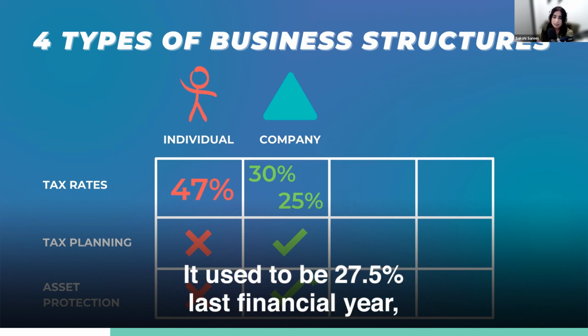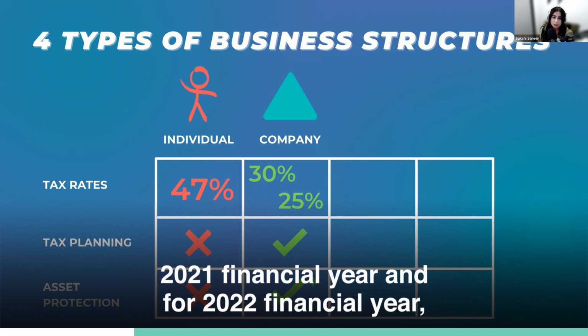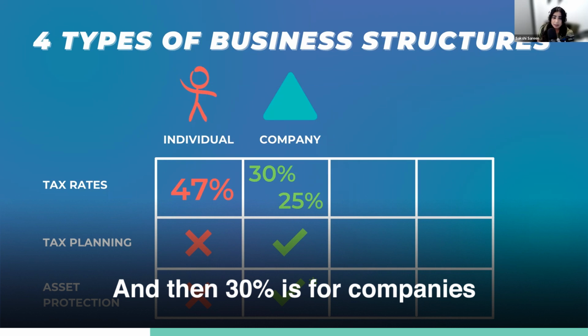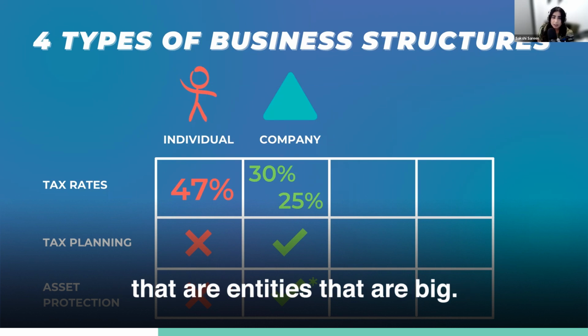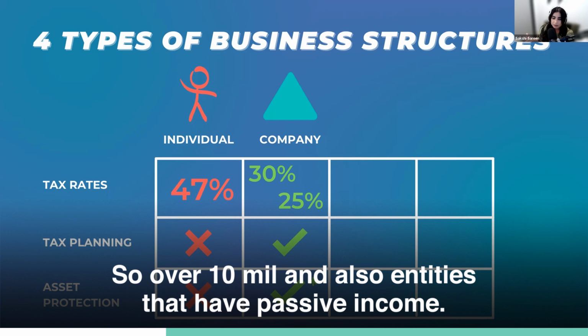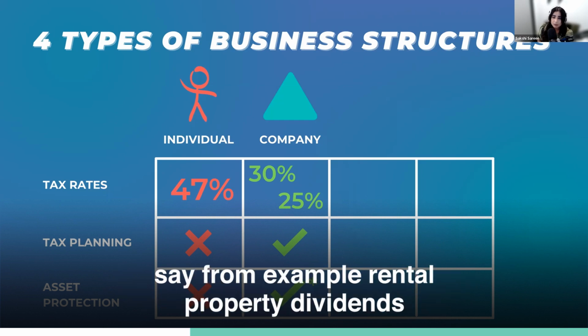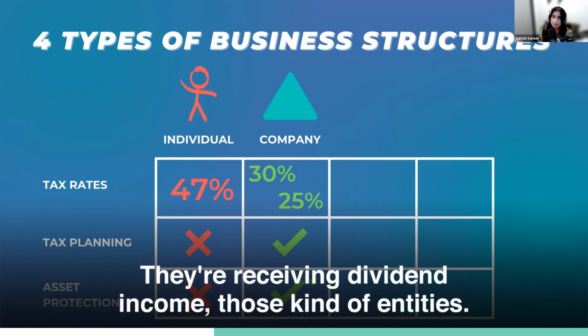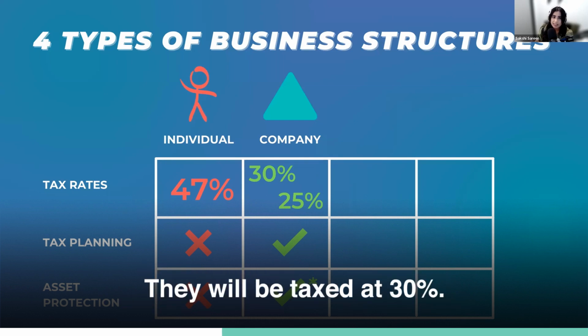It used to be 27.5% last financial year, the 2021 financial year, and for the 2022 financial year, it has dropped to 25%. And then 30% is for entities that are big, so over $10 million, and also entities that have passive income. So they're receiving income from, for example, rental property or dividends. They have $1 million in shares and they're receiving dividend income. Those kinds of entities will be taxed at 30%.